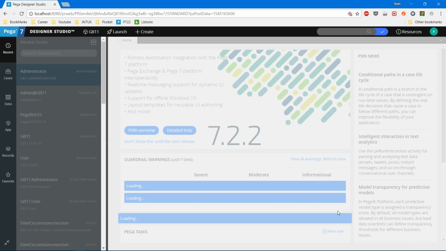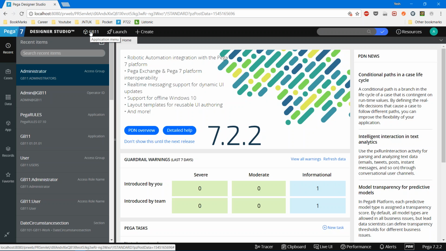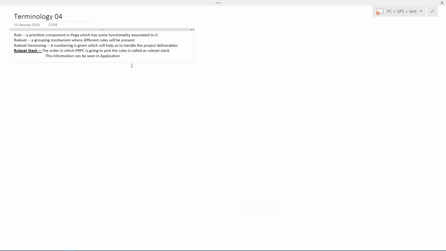Okay, so how will you identify the view that you are seeing here? This is called the Designer Studio view. What is Designer Studio? Designer Studio is a place where a developer will create, modify, delete, and connect different kinds of rules.